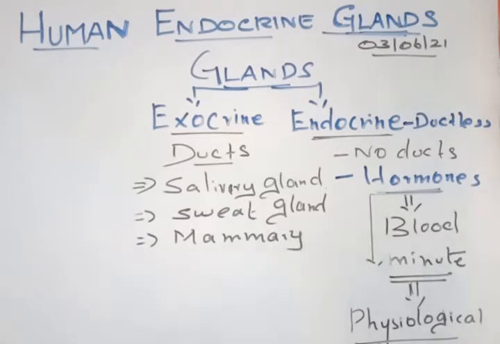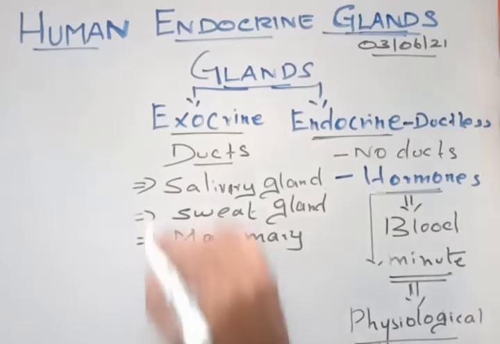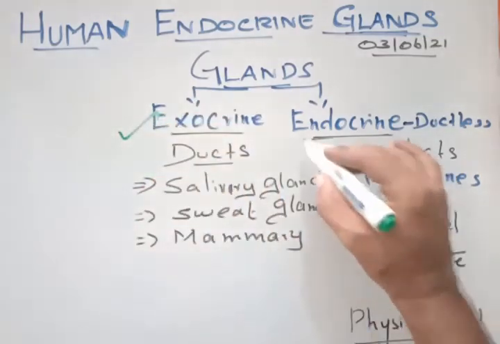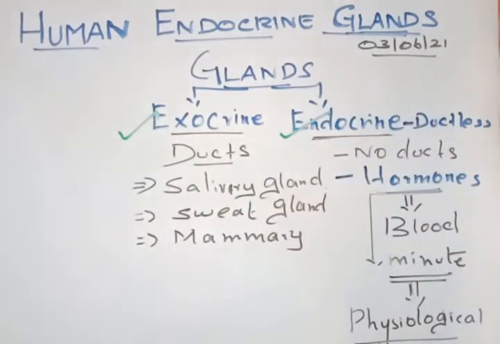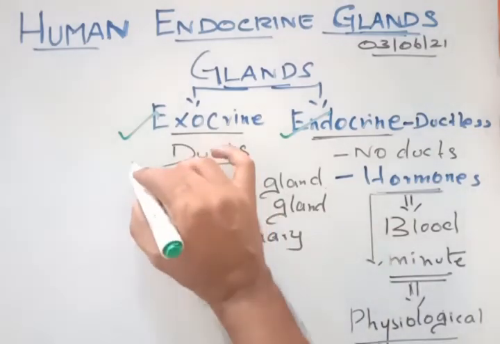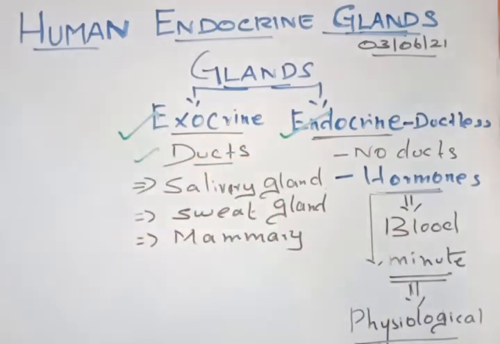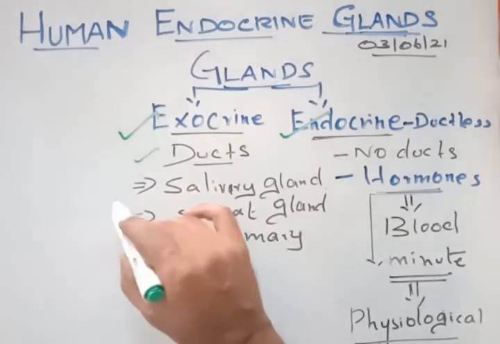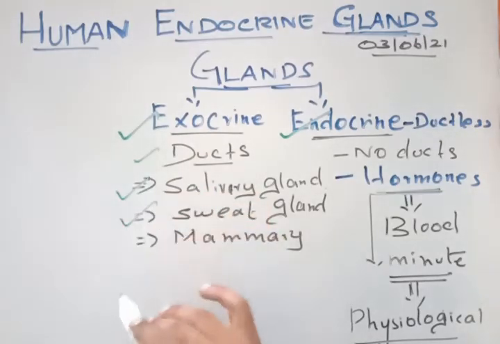Before we start the endocrine glands, we discussed the glands in our body. There are two types of glands: exocrine and endocrine. The exocrine glands have ducts to carry their substances from one part of the body to another, and the examples are the salivary gland, sweat gland and mammary glands.